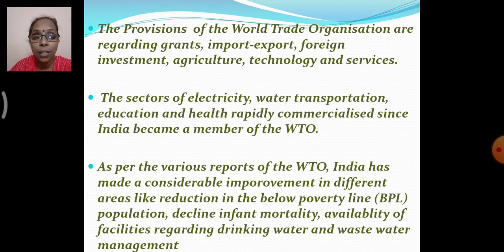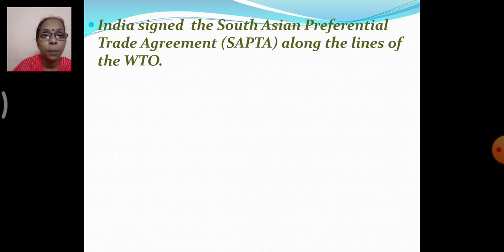Then population was under control, there was a decline in infant mortality, and more facilities of drinking water and wastewater management became available.